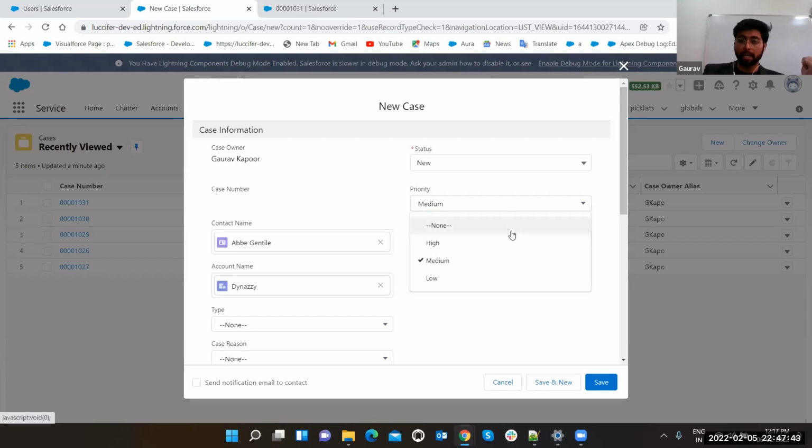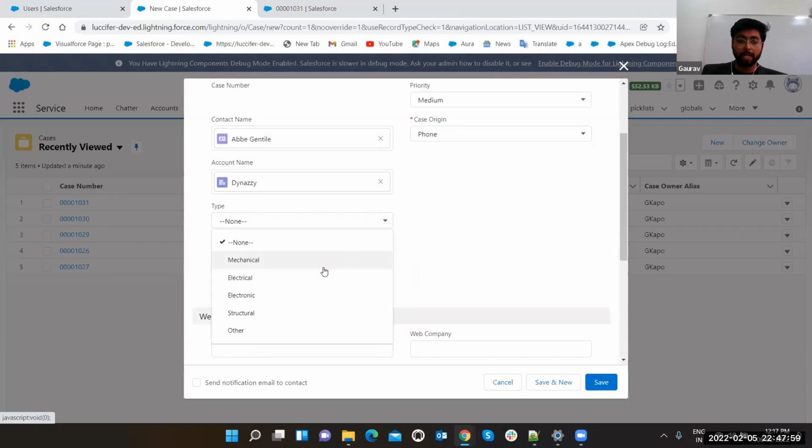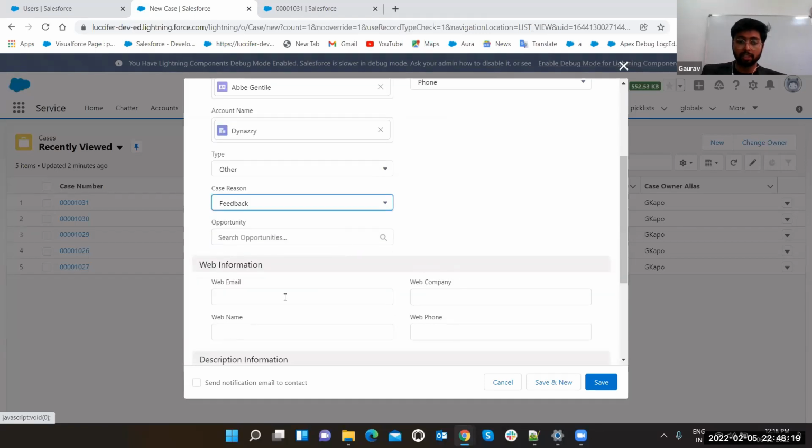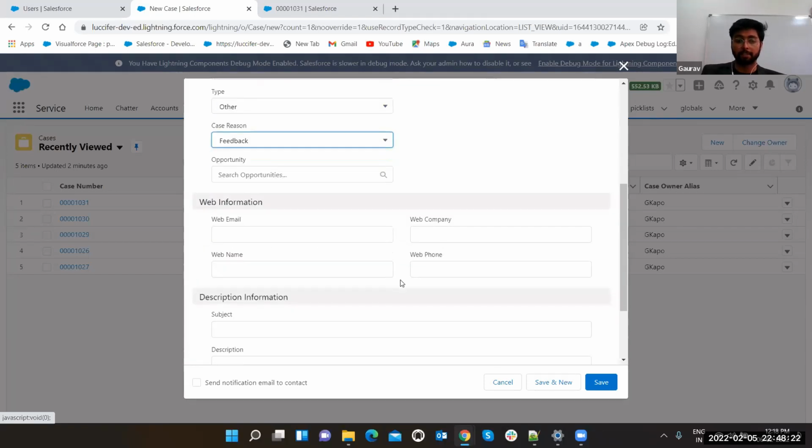Now, what is the priority of the case? High, medium, low. At what priority is it important? It is either I want this done by end of day, or this is a low priority and you can do it in the coming week. Case origin, from where it is coming. You can put phone. What is the type of case? Mechanical, electrical, electronic, any other. Case reason: what is the reason for the case? Installation, breakdown. Suppose your car has broken down. I need to raise a case for the installation of my new Samsung TV. I want to raise a case for feedback on the service. You can also select the opportunities, web information, web email, web company. These are the different things.